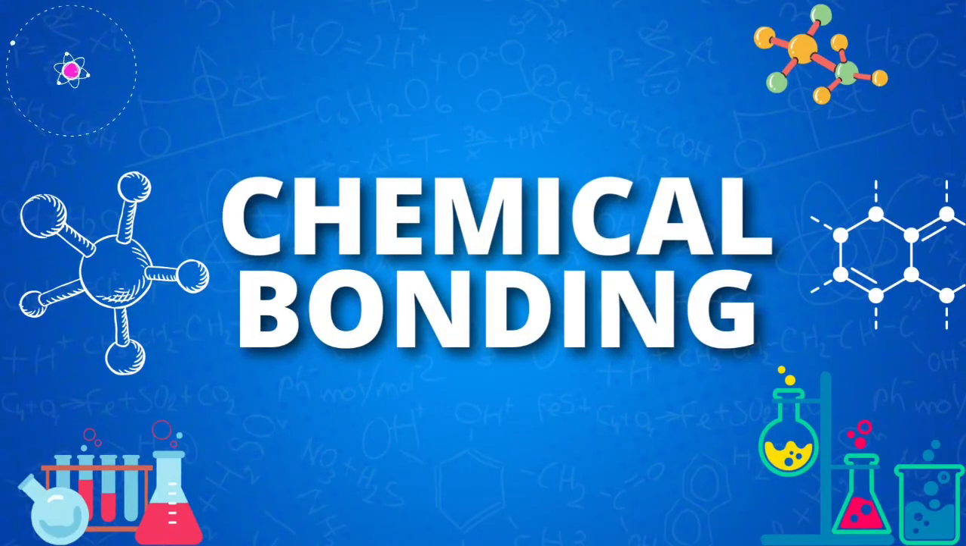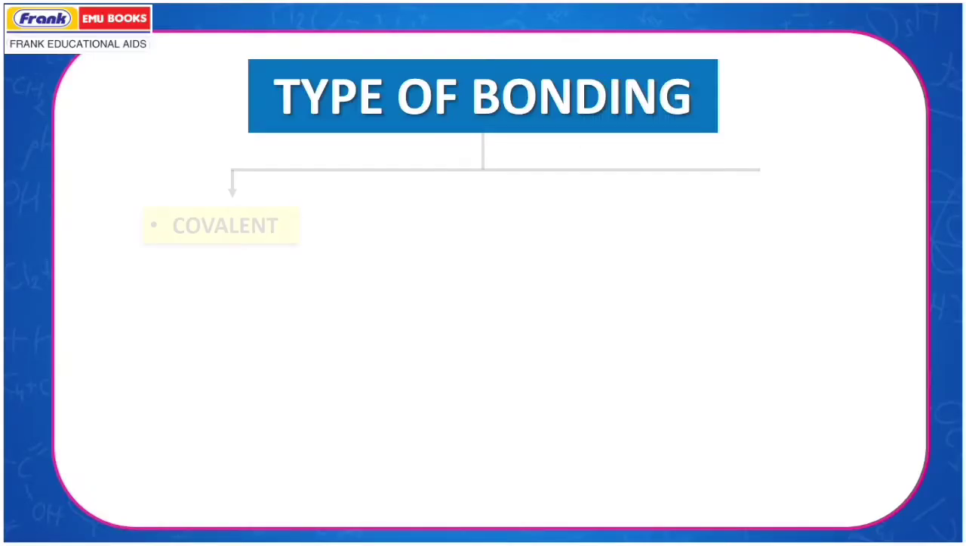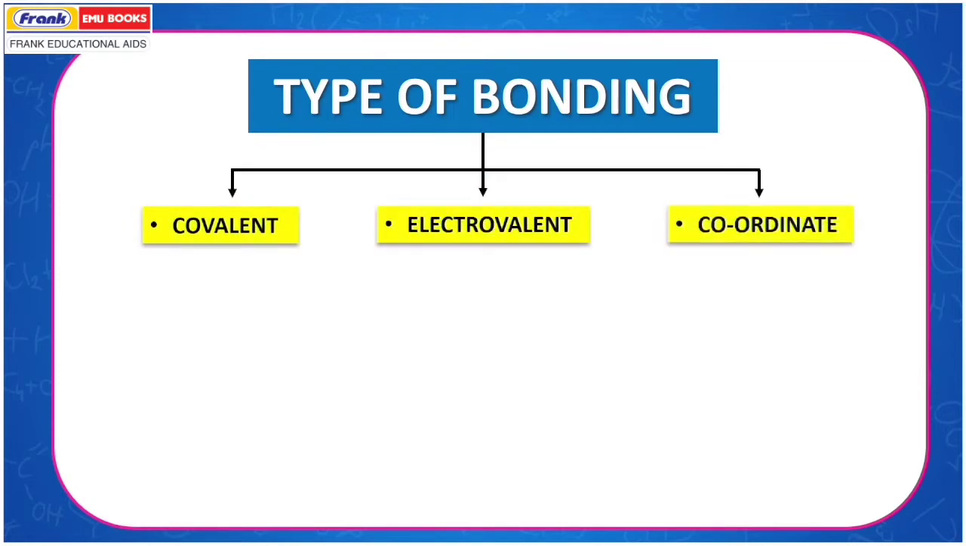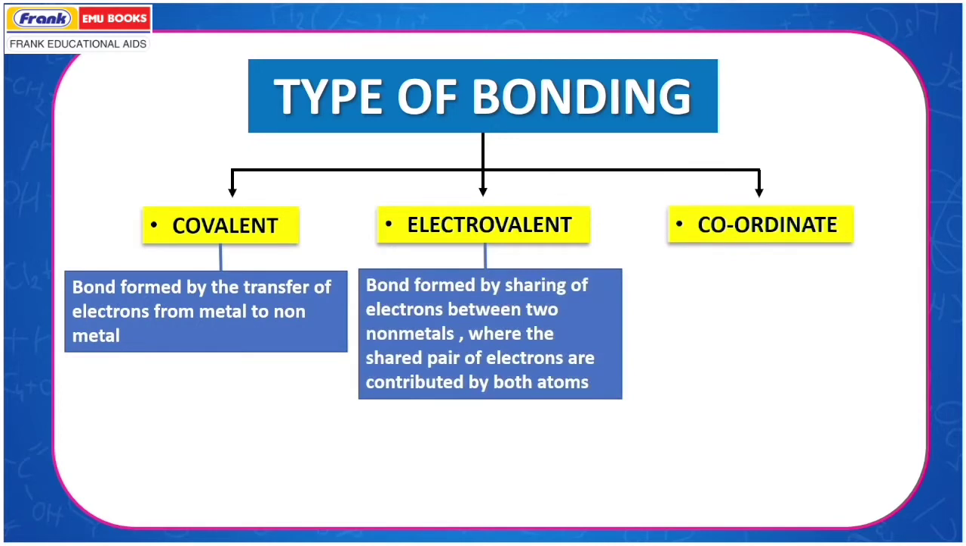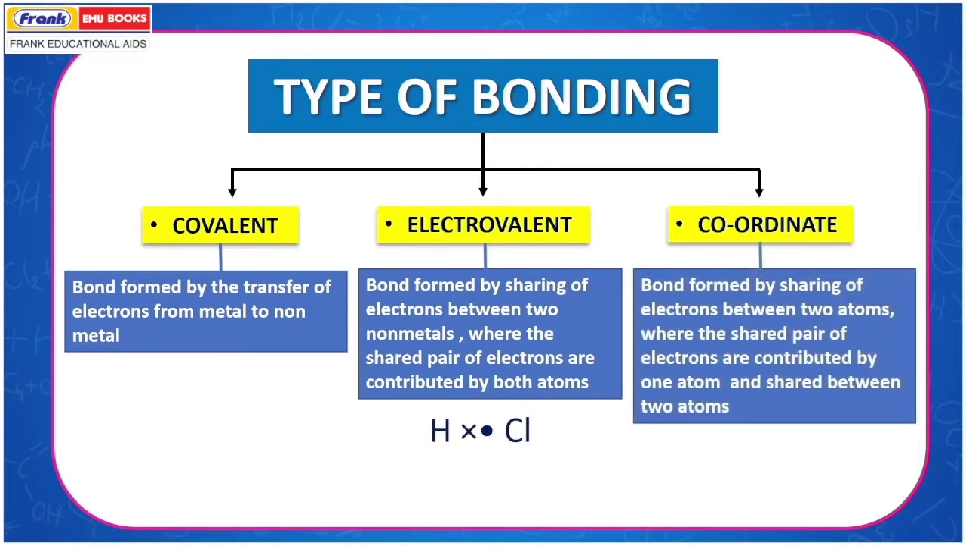Chemical bonding. Types of bonding: covalent, electrovalent, and coordinate. Electrovalent: bond formed by the transfer of electrons from metal to non-metal. Covalent: bond formed by sharing of electrons between two non-metals, where the shared pair of electrons is contributed by both atoms. Example: HCl. Coordinate: bond formed by sharing of electrons between two atoms, where the shared pair of electrons is contributed by one atom and shared between two atoms.